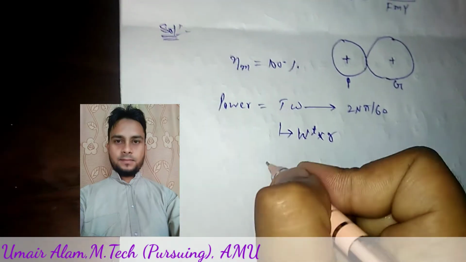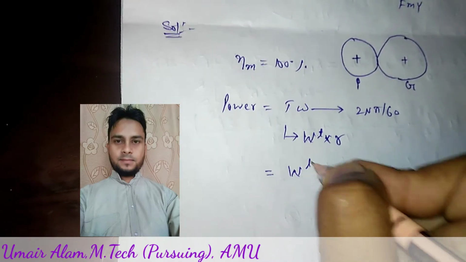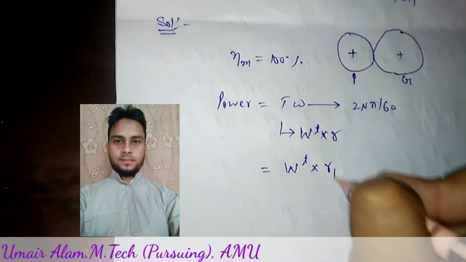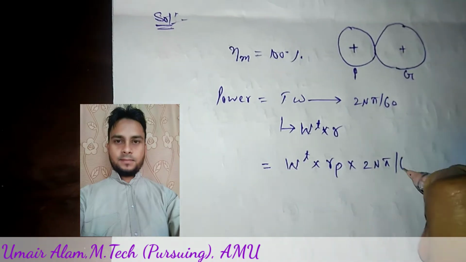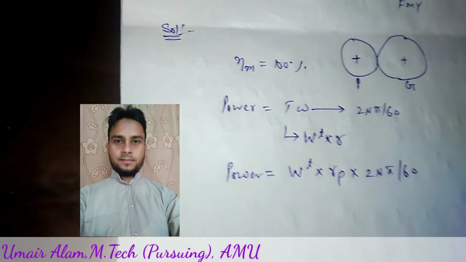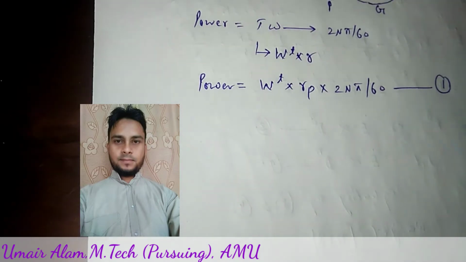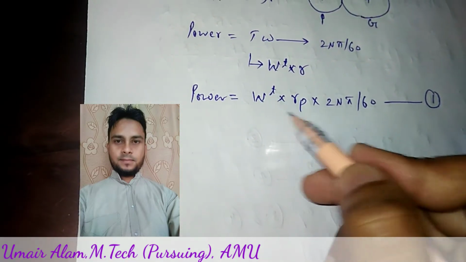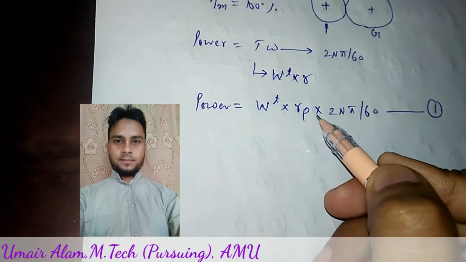Here we are talking of the pinion, so it will be equal to Wt into rp, the radius of the pinion, into 2 pi N by 60. So this is the power transmitted, and this is our equation first. We don't have rp and Wt, so we need to calculate these two values.